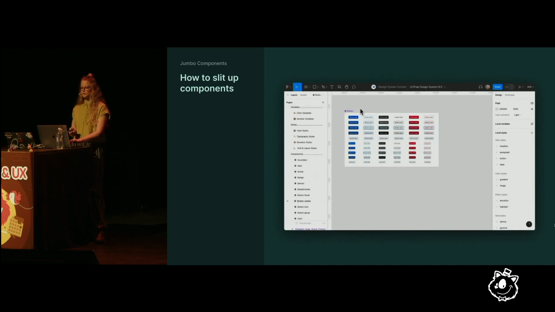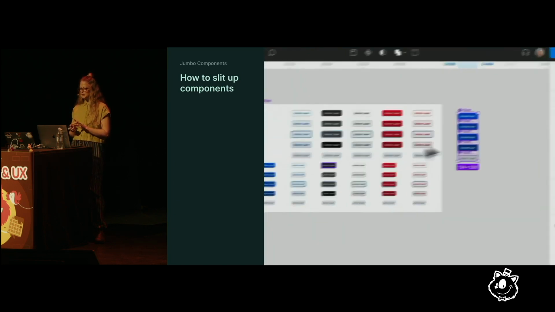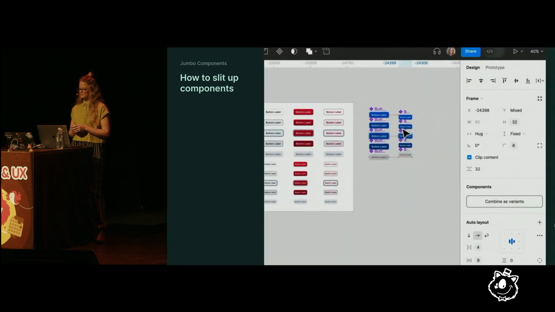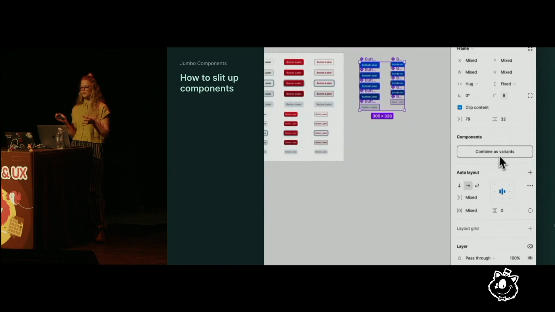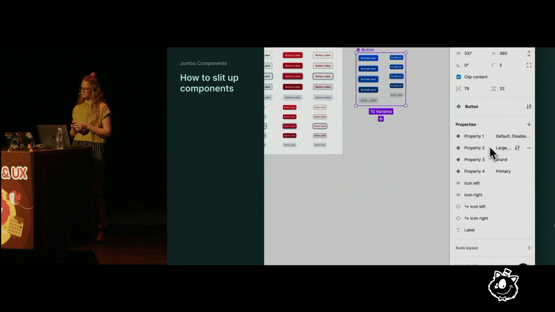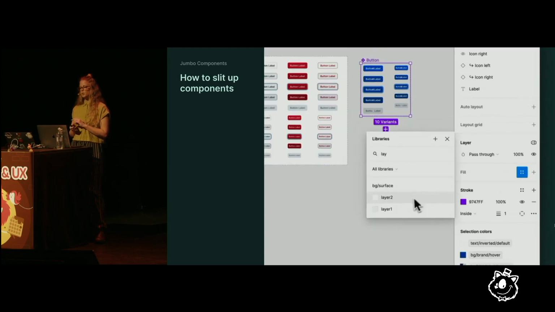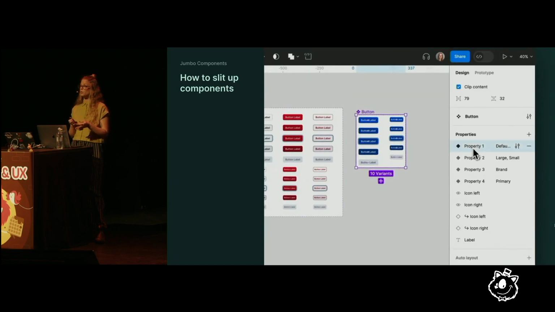If you already have large component sets, don't worry, splitting them up is easy and low risk. Simply drag and drop a collection of the variants onto the canvas. And don't worry, they'll remain as main components, so your instances will be safe and sound. Then combine these stranded components as a new variant set. Quick pro tip, I like to use a typical UI background as the fill for component sets, so it's easier to see and test how the component will look in the actual UI.